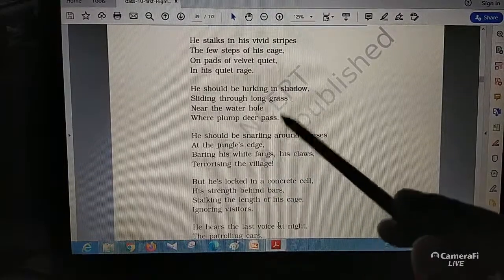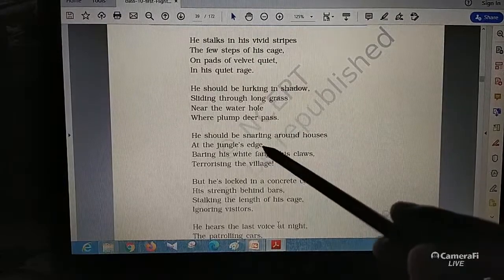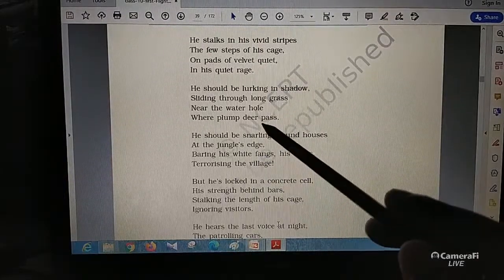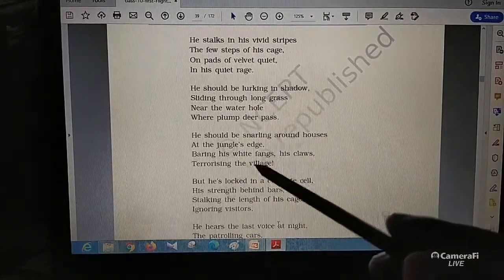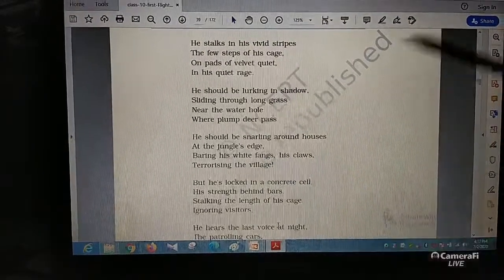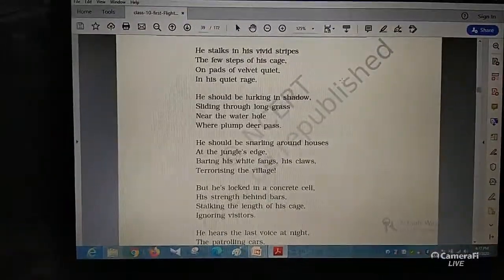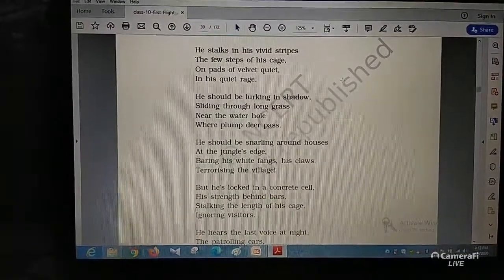So the thing is that in these two stanzas, the tiger is supposed to be snarling around the houses, the tiger is supposed to be around the places where the swift deer passes. So that should be the tiger's job.